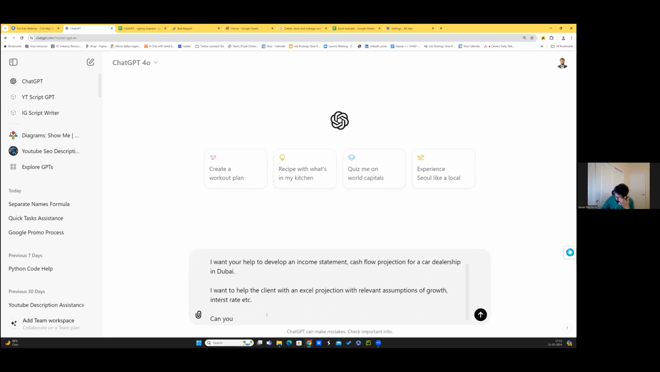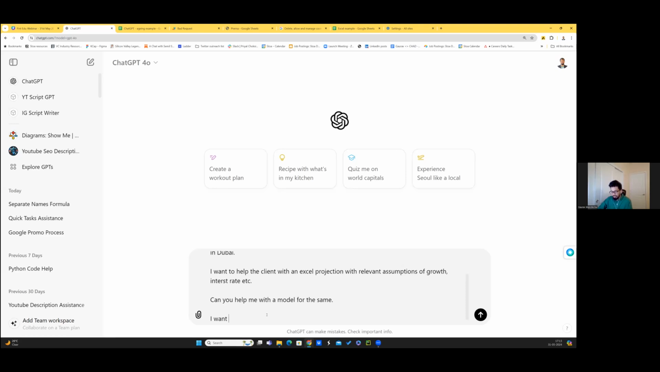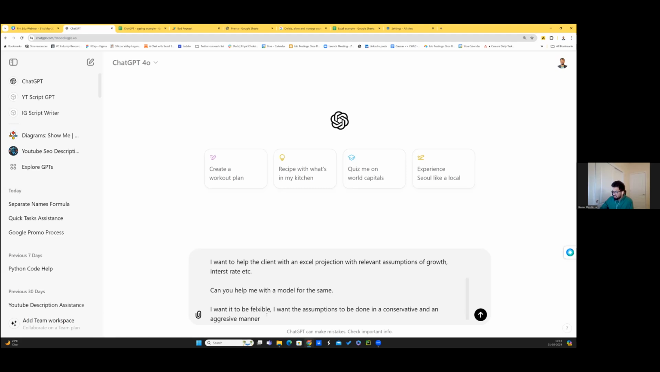So this is the action, and then you tell it, can you help me with a model for the same? This is the action that you define, and now you also define the constraint. I want it to be flexible as a model. I want the assumptions to be done in two scenarios, one conservative and one aggressive, to be done in a conservative and an aggressive manner. Okay. So let me just type this example.